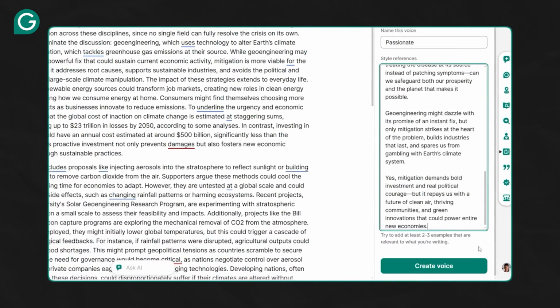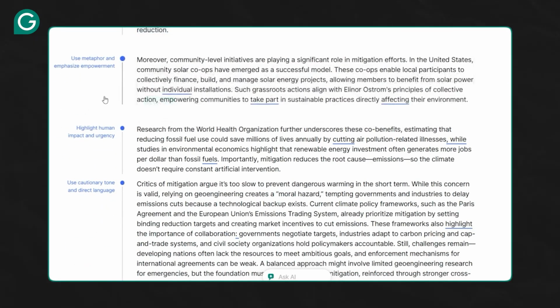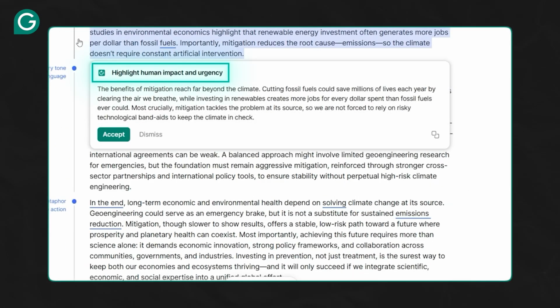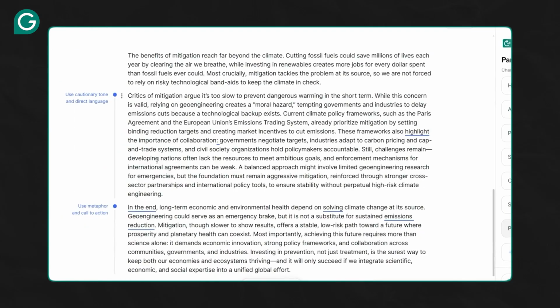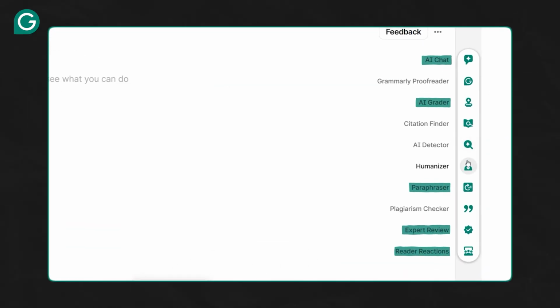Then once we click Create Voice, we start getting some suggestions here in the sidebar. For example, we can highlight human impact and urgency. If we're happy with the paraphrased text, we simply have to click on Accept to update our essay. And there we go, the text has been updated. This tool does a great job capturing the essence of what we want to sound like while staying true to the substance of our original piece. So those tools should help you crush the writing process itself.